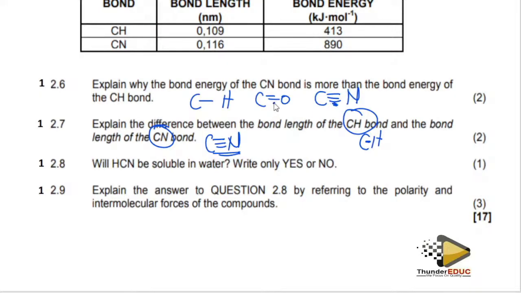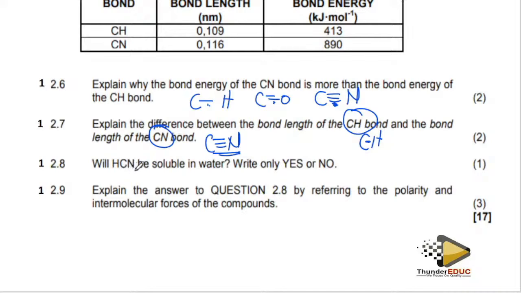This one is longer compared to this one. You understand? But this one is not longer than this. Why? Because this is a single bond. So single bond, long and weak. Multiple bond, short and strong. I think I'm clear there.